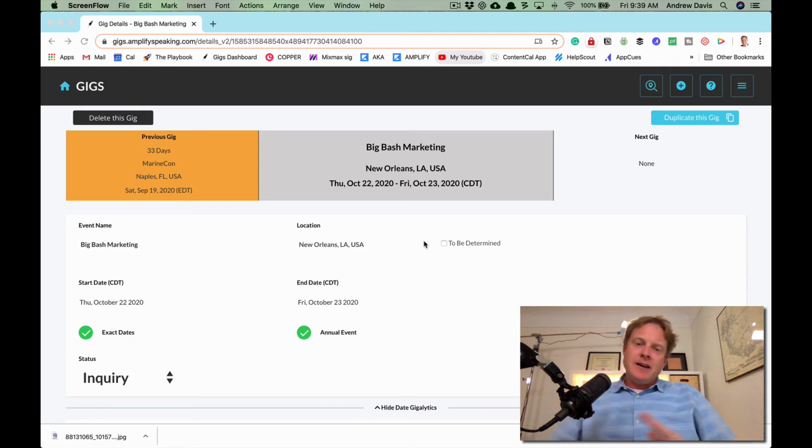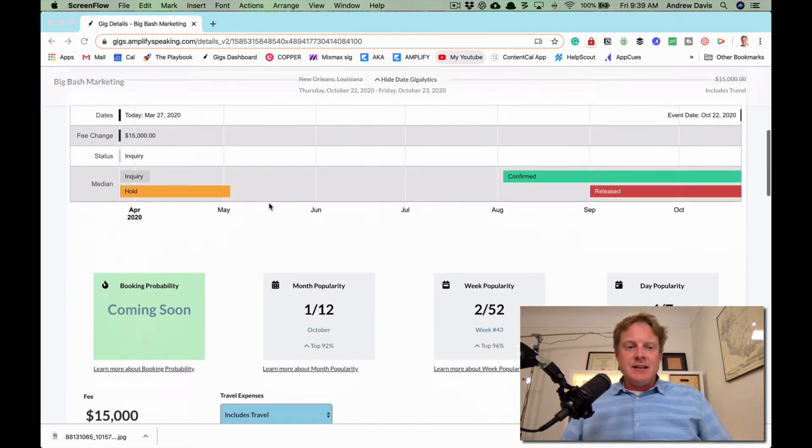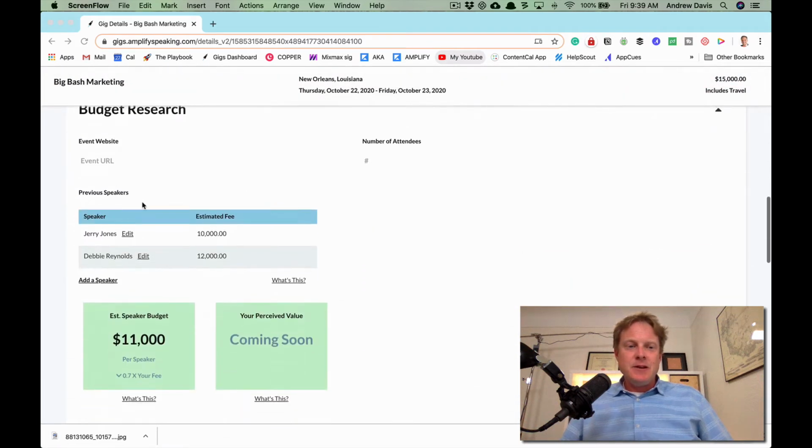Hey, Gig Geeks. We've got a section in Gigs called Previous Speakers right here on the left side of this page. And as you can see, for Big Bash Marketing, we've already included two previous speakers.